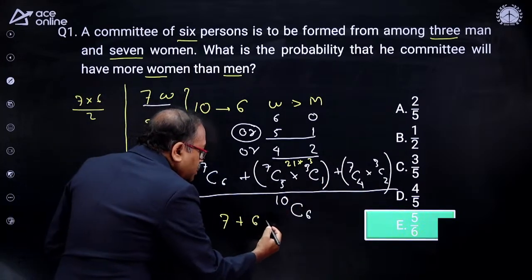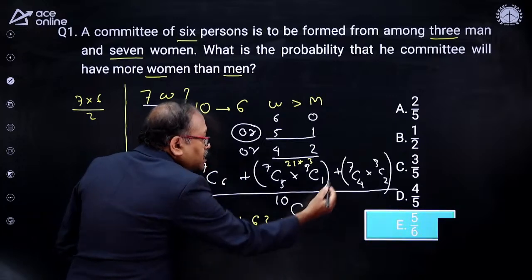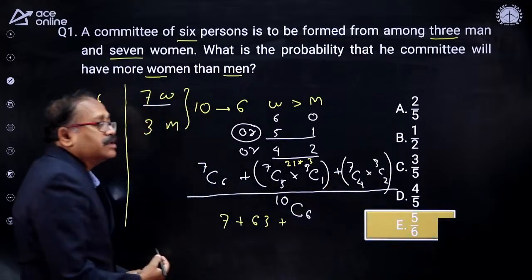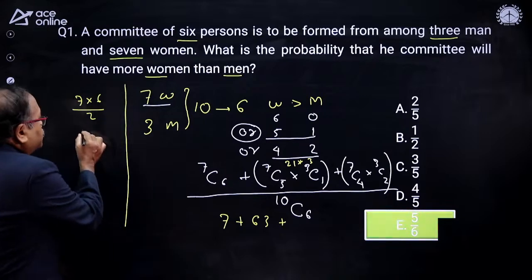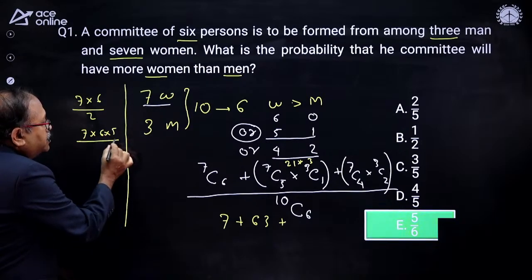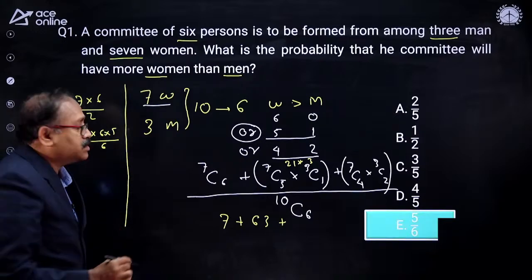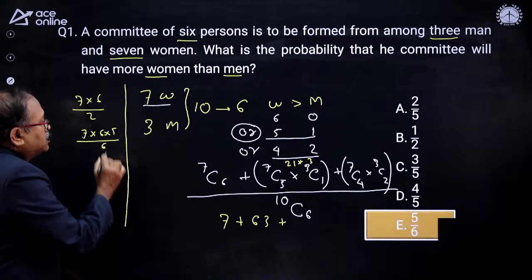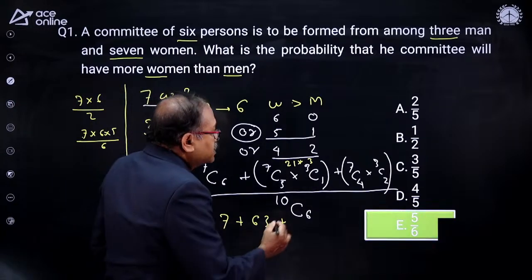So let's write down that it is 63, and plus 7C4 is nothing but 7C3, and that comes 7 into 6 into 5 by 3 factorial, which is nothing but 6 gets cancelled and 7 5 is 35.